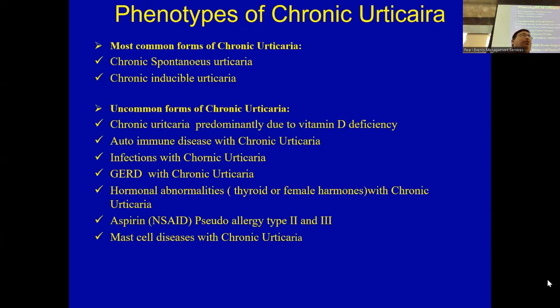So in terms of the phenotypes of chronic spontaneous urticaria, oftentimes we have a tunnel vision and approach as we see chronic spontaneous urticaria. Since it's a master class, I just want to highlight the uncommon forms as well, even though they are very rare, but they are seen. So as the end specialist for chronic spontaneous urticaria, you need to be aware of this. The most common form we see is spontaneous urticaria, but there are some patients who have spontaneous urticaria with physical trigger, okay? Whereas inducible urticaria is exclusively physical trigger induced. So you need to know the difference.